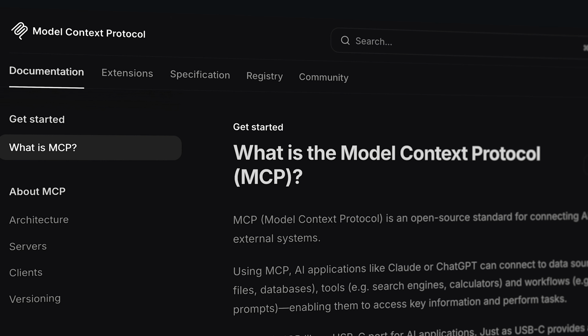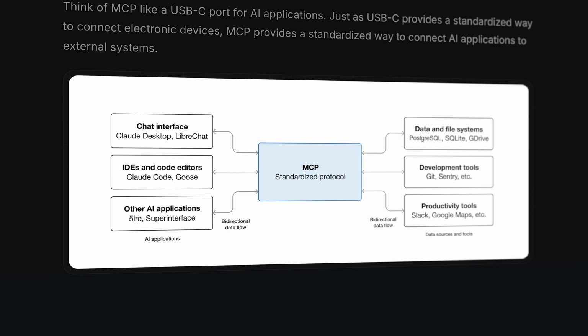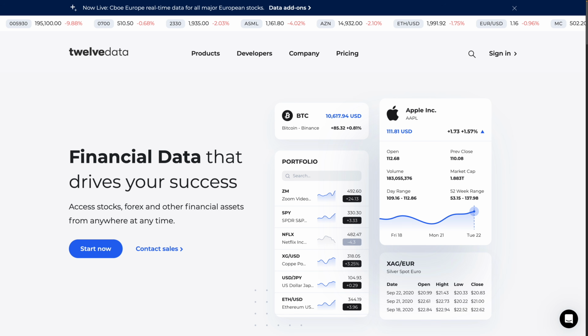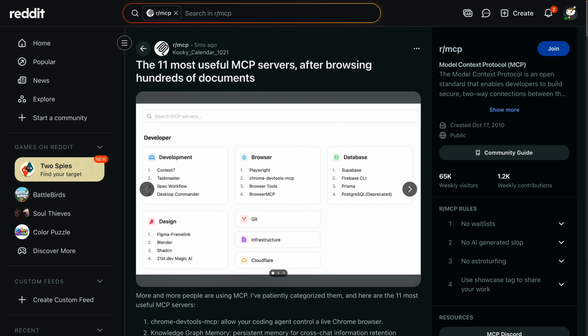Let's talk about MCP, or Model Context Protocol. At its core, MCP allows you to discover and use tools offered by external providers. So, instead of defining and running tools locally, you're delegating that to another provider. For example, a company called 12 Data offers an MCP integration to retrieve stock market data. Hugging Face offers an MCP integration to search language model repositories, among other things. And there are many more. This is a space that is still in the early stages.